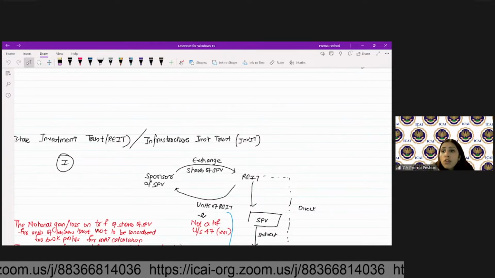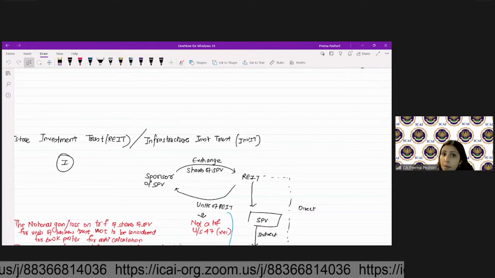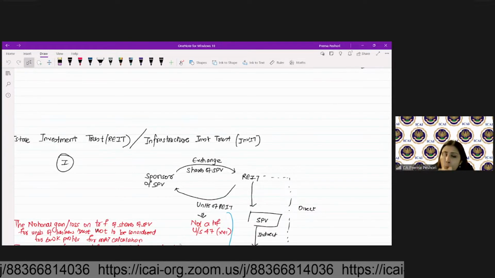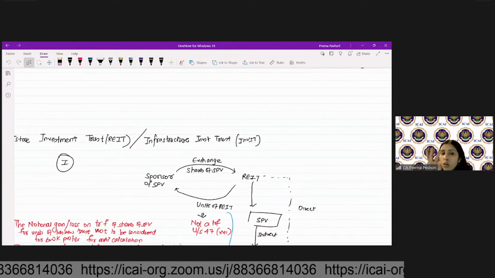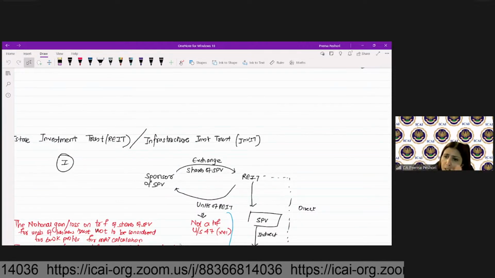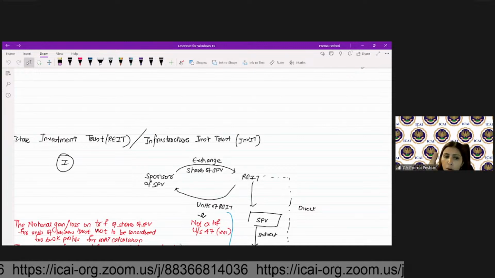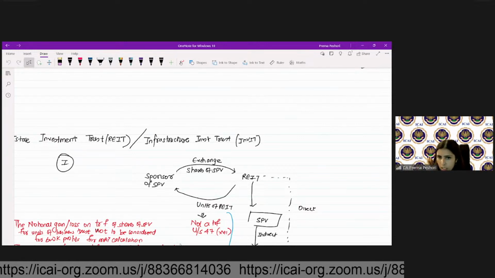This is also not to be considered for the purposes of the MAT. Remember, I just now told you, under MAT, any notional gain or loss on the transfer of shares for the units of REIT will not be considered in the book profit calculation.